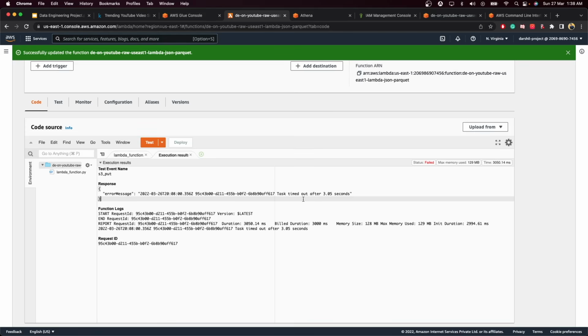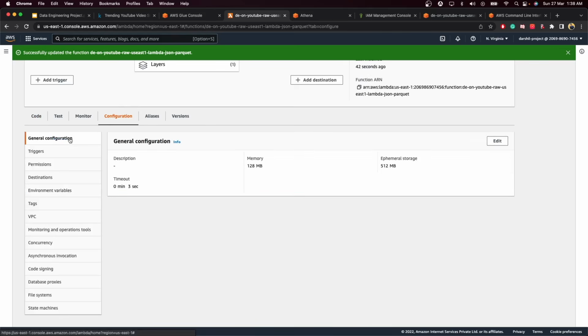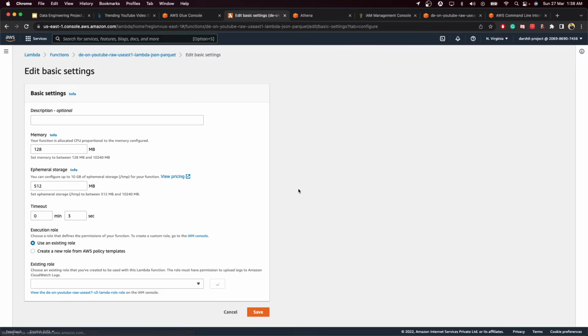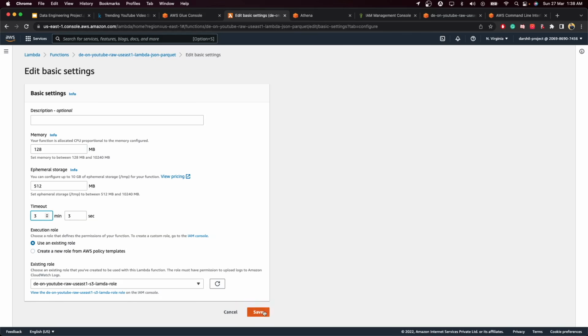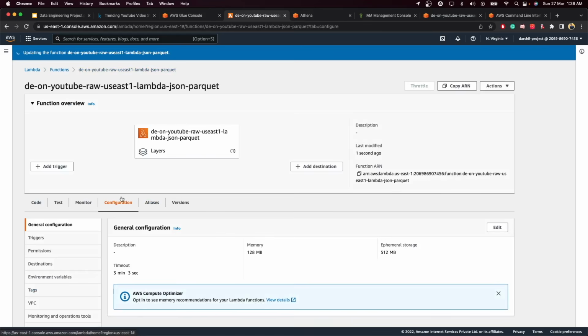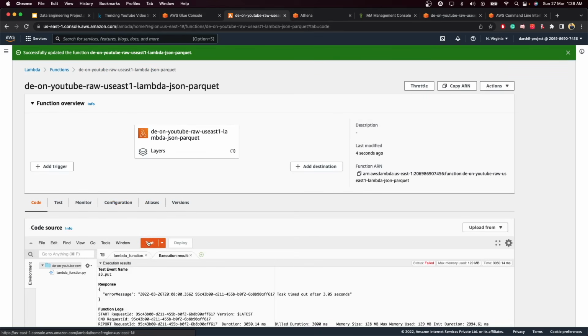So the more errors you get, the more you get to learn about that particular thing. So I wanted to keep these errors as they are. Now once you get the error, you need to go to Configure, General configuration, and increase your timeout duration. As we discussed inside our PPT, it has a 15 minutes max timeout, so we will give this, let's say, 3 minutes. If our code takes around 2 minutes to run, then 3 minutes are enough.